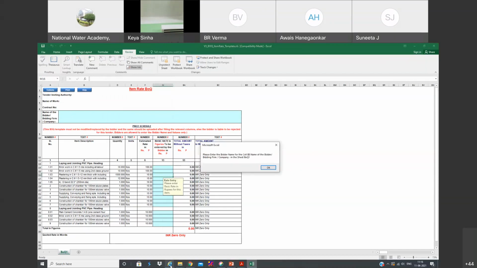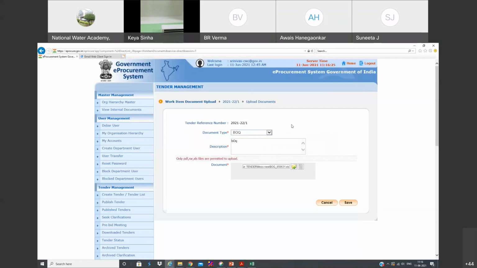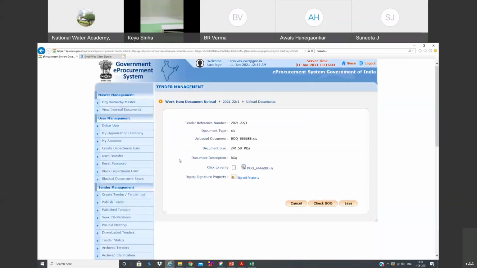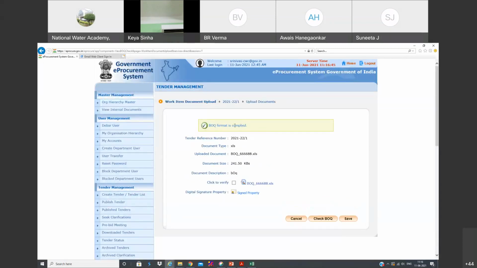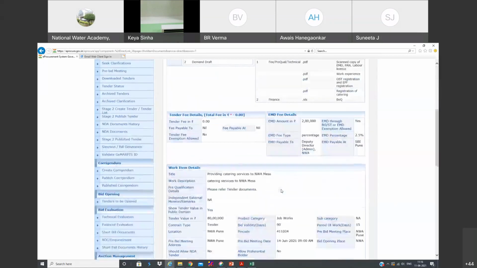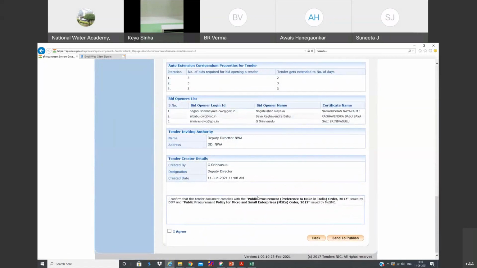Now let us come back. I have already uploaded my BOQ for this. Now you click save, and here you need to verify it again and click this one. Before verify, we need to check, because there will be a lot of errors in the BOQs. In this one, you can see BOQ format is compiled. That means it is in proper state. Now you can click it again, save it. Now, with this, the preparation of tender document is finished.